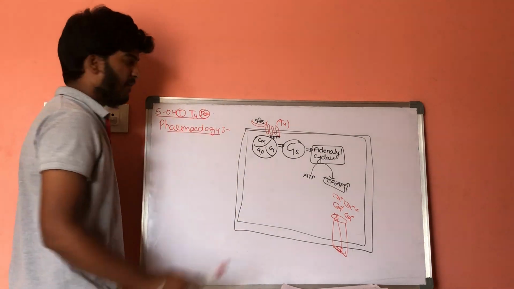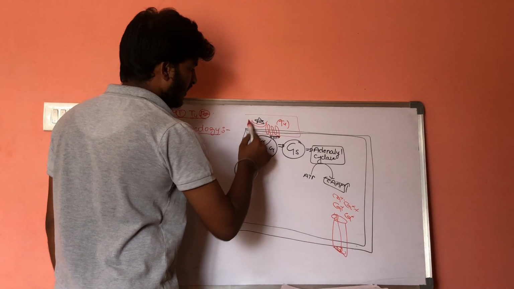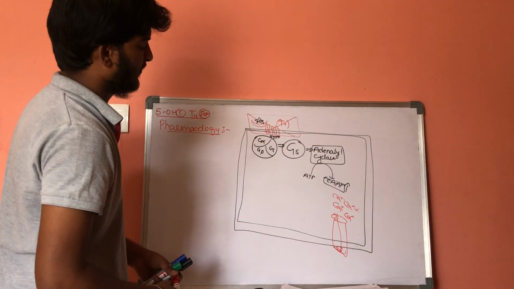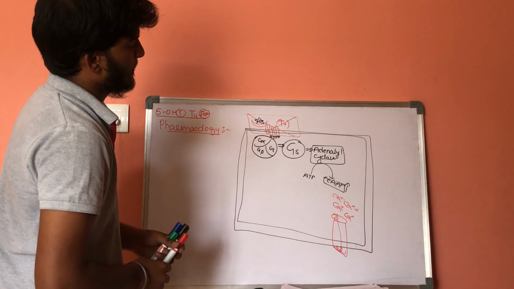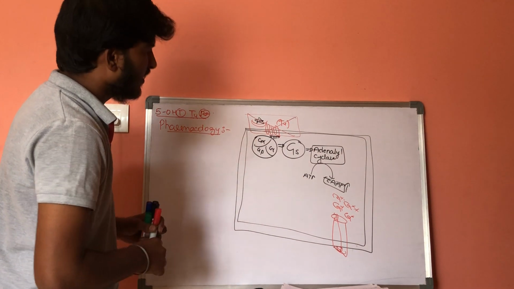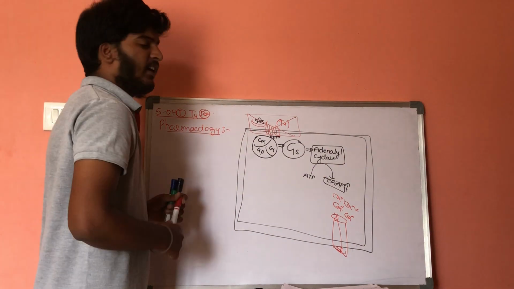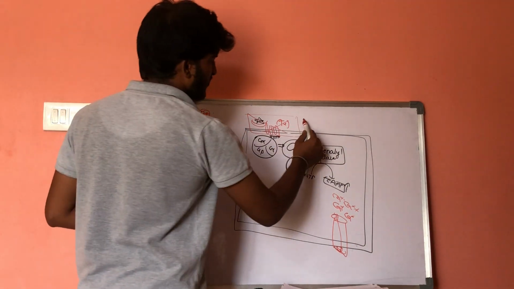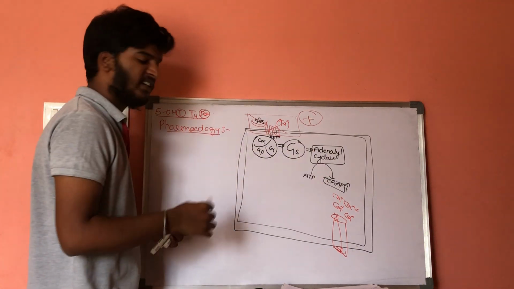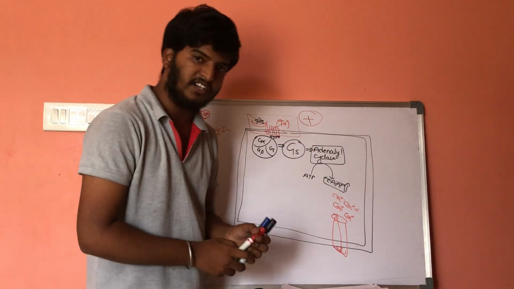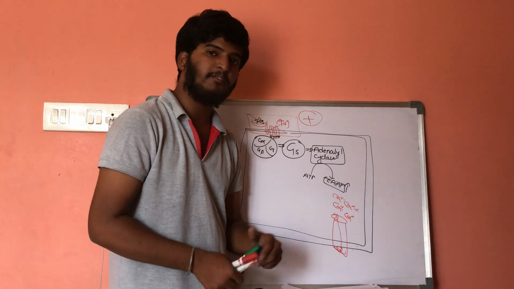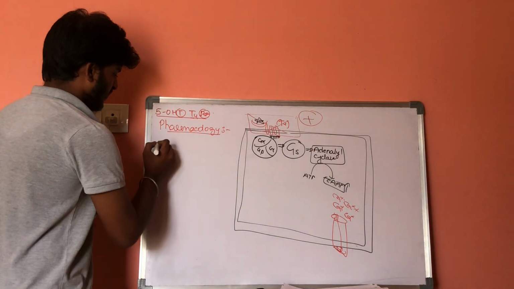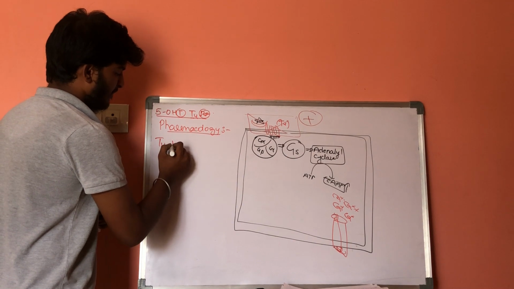Whatever drugs are administered here should act on these 5-HT4 receptors, that means they should activate these 5-HT4 receptors. If there is activation, there will be more contraction. If there is more contraction, there will be less releasing of serotonin. So this is called a 5-HT4 agonist.